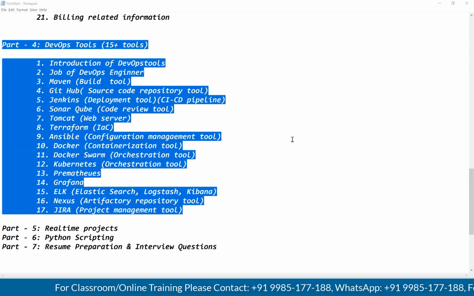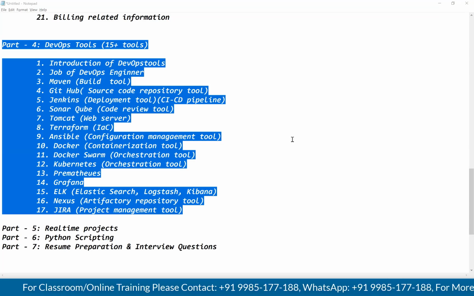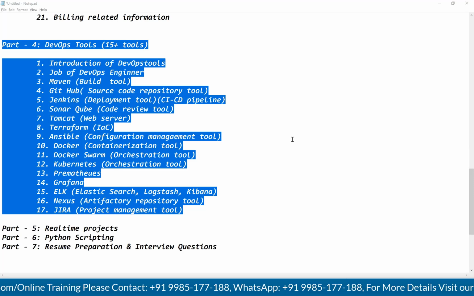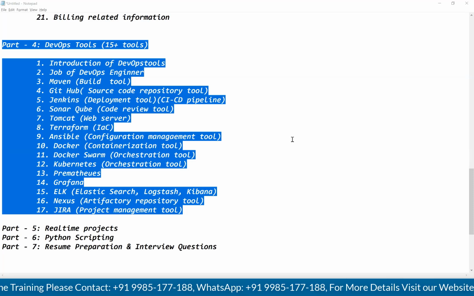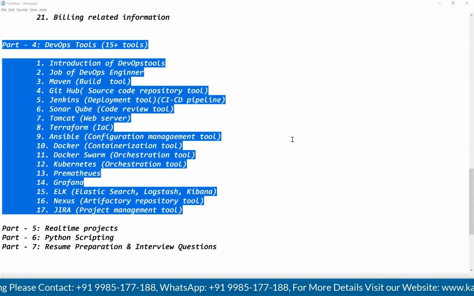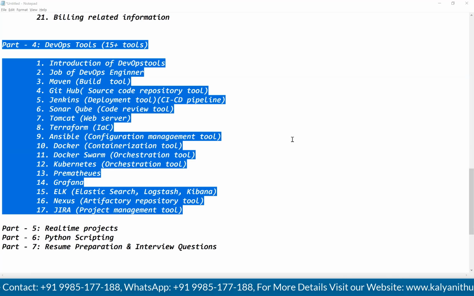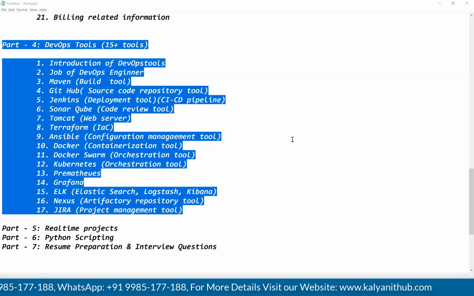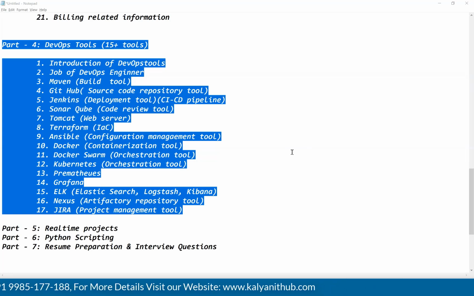Nothing is required, Harsha, nothing is required. There is no programming. Even in Terraform, that is not programming. That is just the HashiCorp language, small things only. Here, zero programming. Everything we are going to do using Linux commands only. There is no programming language. So even if you don't know programming, no worry.